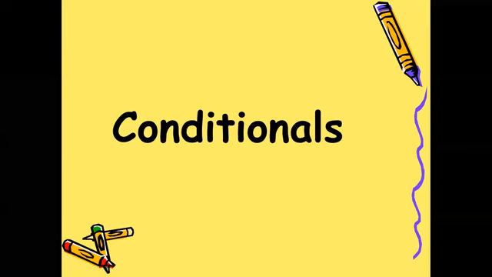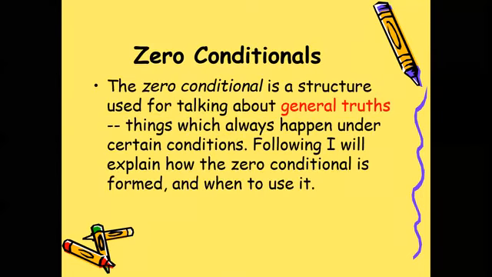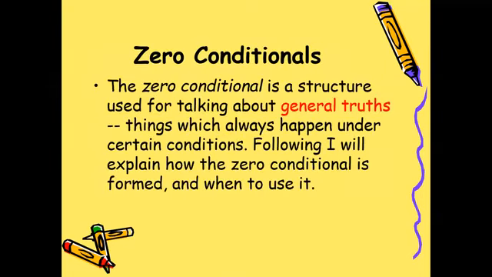This is Miguel, my friends, and today we're going to talk about conditional sentences, or conditionals. Let's begin with the first, which is the zero conditional. The zero conditional is a structure used for talking about general truths, things which always happen under certain conditions. Following, I will explain how the zero conditional is formed and when to use it.